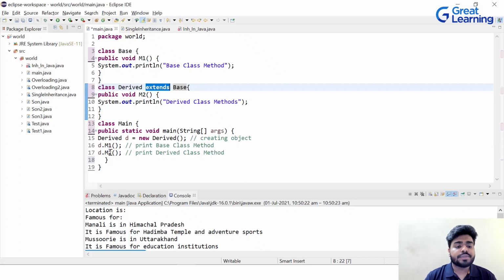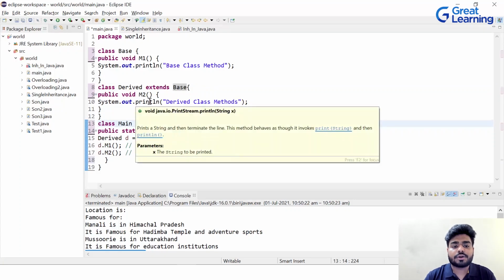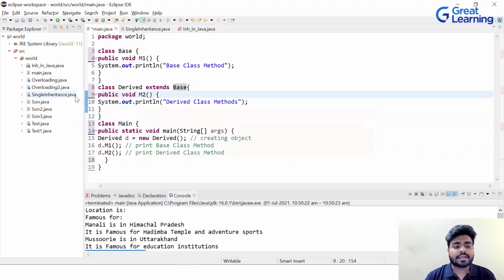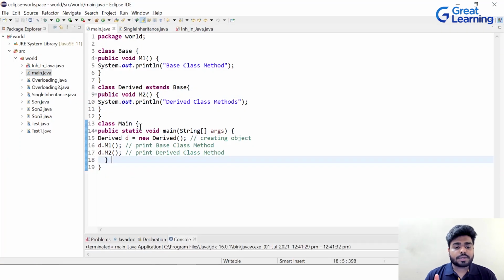Next, D.M2 will go directly to the derived class and find that the M2 method is there, so it will print that directly. Let's run this particular code and see what it prints. There is no error in this program, so it first prints the base class method and then the derived class method.